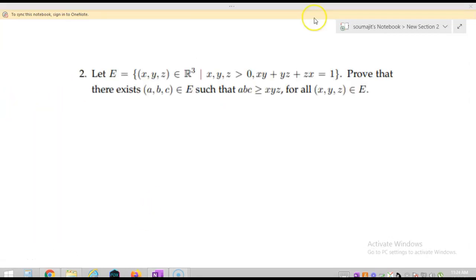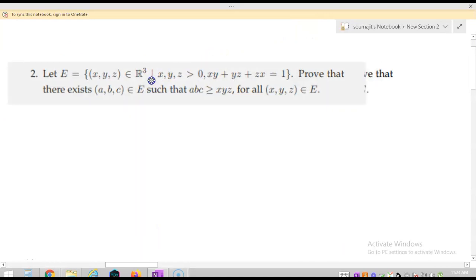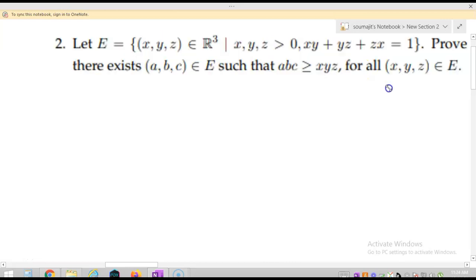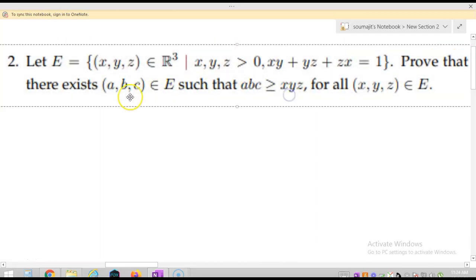Let's solve question number 2. Actually, it was a very easy question, but it doesn't look like an easy question, but it is an easy question. So let me show you how to solve it.